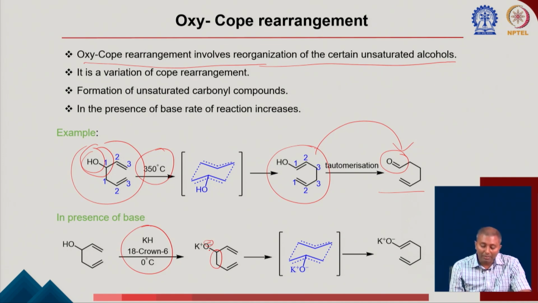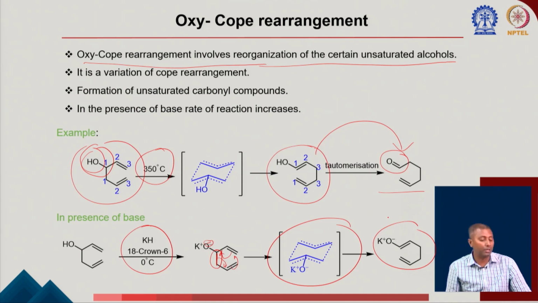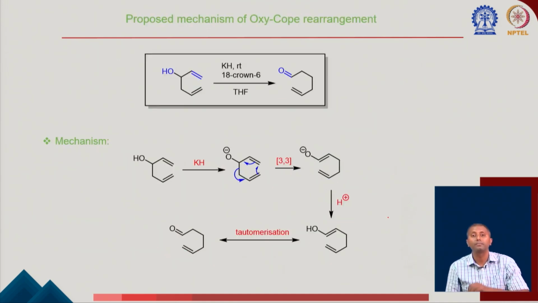If you see, the breakage of this particular bond is the key step. So once you try to write that in the mechanism, breakage of this bond is the important one. Now if you give electron density to the sigma star, then it will be easy, which goes to this transition state to the corresponding product, and after the protonation it goes to the corresponding aldehyde.